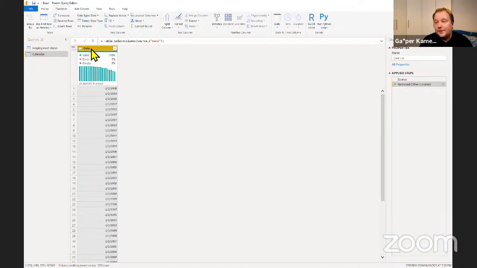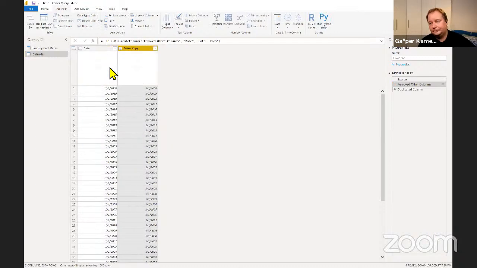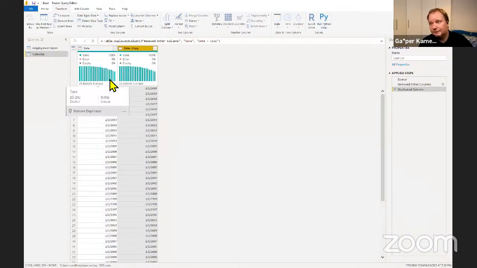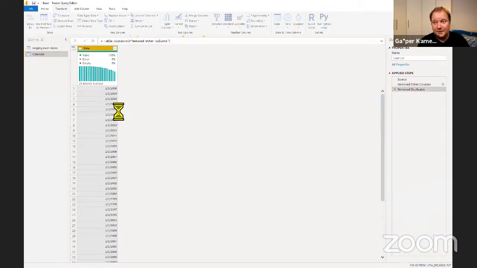So the first thing I'm going to do is create another duplicate column from this one. Actually, let me start differently. Before I do a duplicate, I'm going to get rid of all the duplicates within the column. That is just so I have a much smaller profile of a column before I start duplicating it and doing stuff to it.